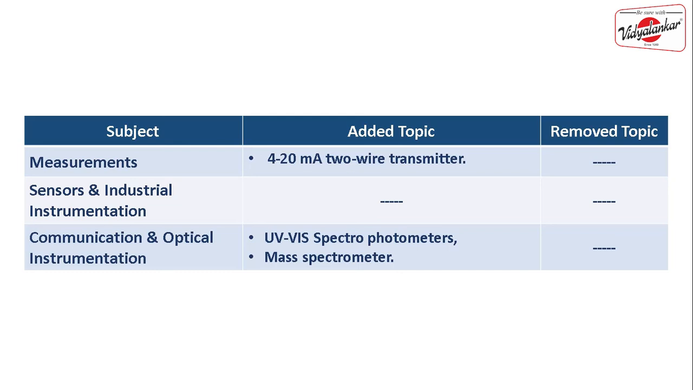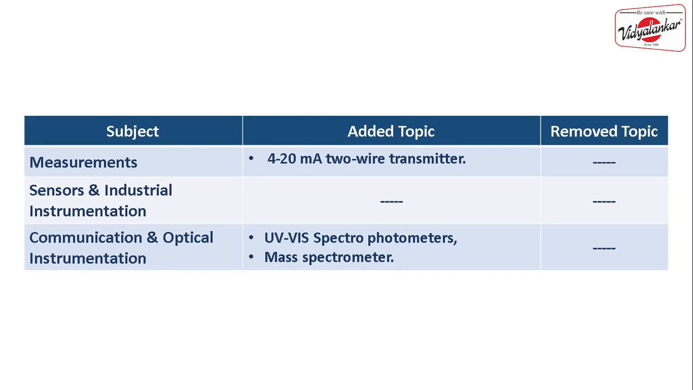So you need to understand the basic concept, why we are using 4 to 20 milliamps, why we are not using 0 to 20 milliamps. All these theoretical questions might be coming from the topic of 4 to 20 milliamp two-wire transmitter. Apart from this two-wire transmitter, we also have three-wire and four-wire transmitters, but those are not added into your syllabus. But at least you should study this topic because it is easy to understand, and there might be one or two theoretical questions coming from this topic.